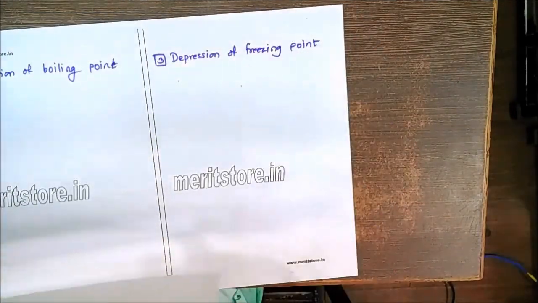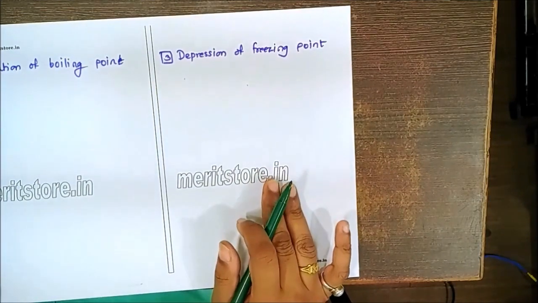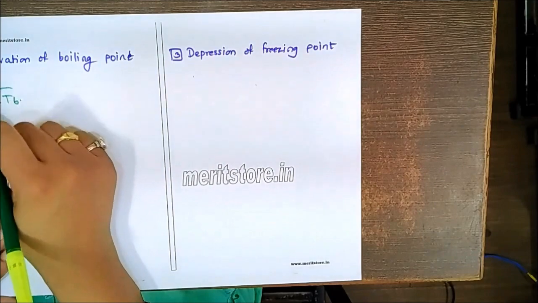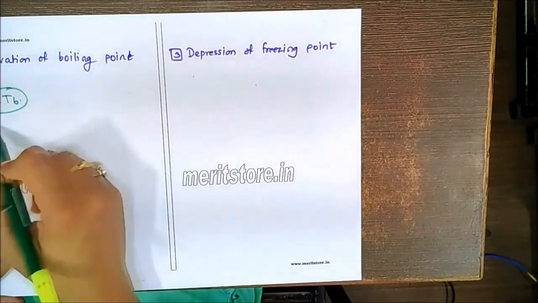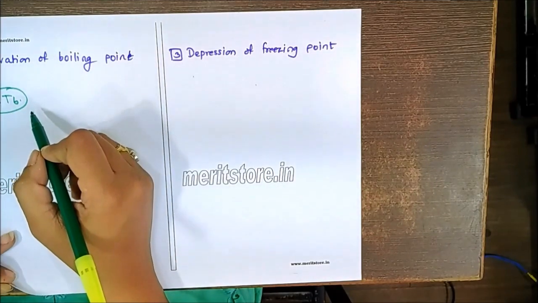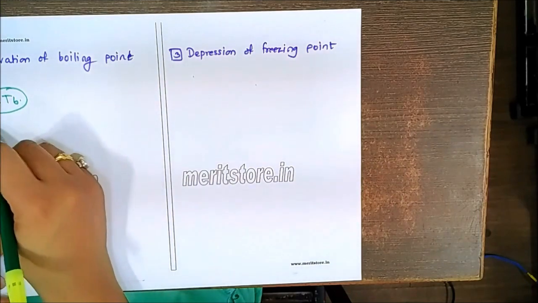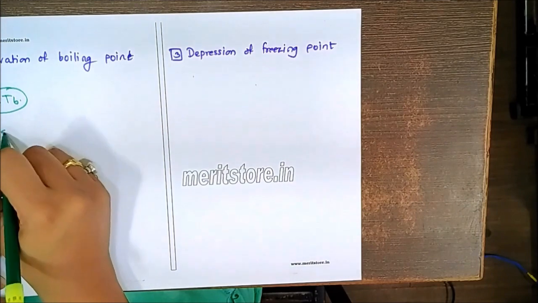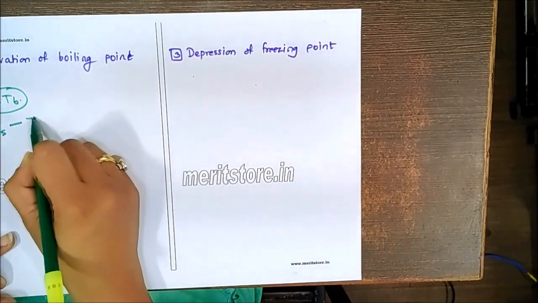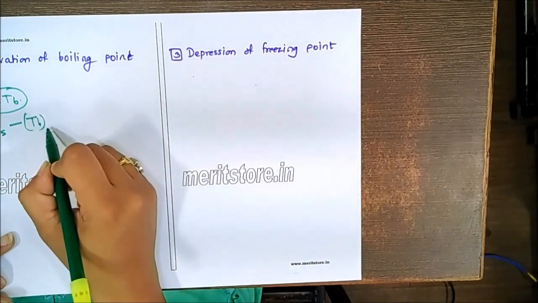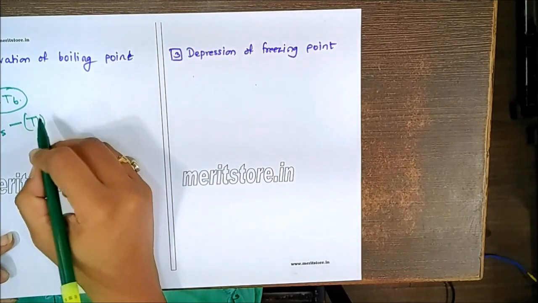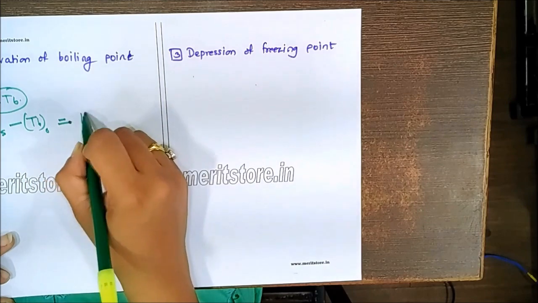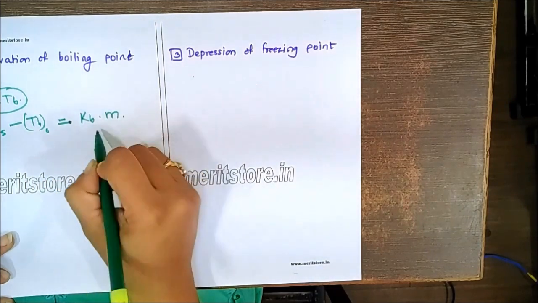Now the next part is elevation of the boiling point. The formula to be remembered: delta TB, that is elevation, the increase in the boiling point. So solution will have more boiling point. So this is TB for the solution minus the TB for that particular solvent, which I'm writing as T0. That will be equal to Kb into molality.